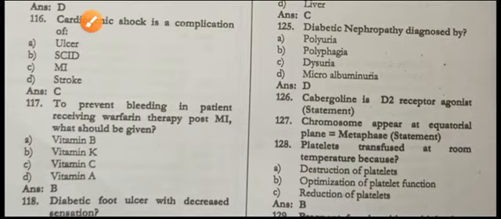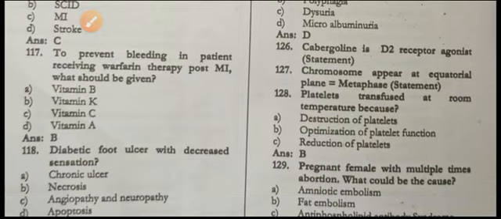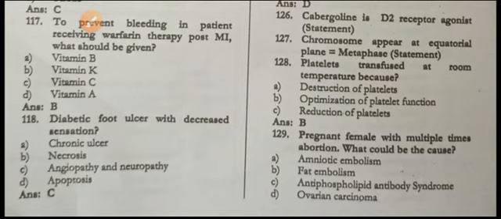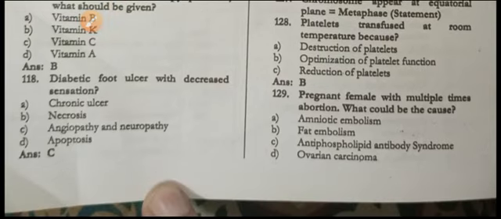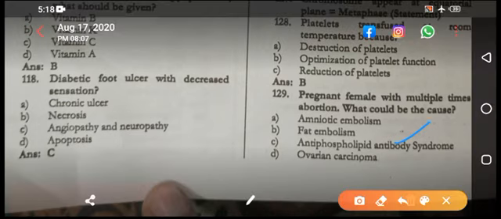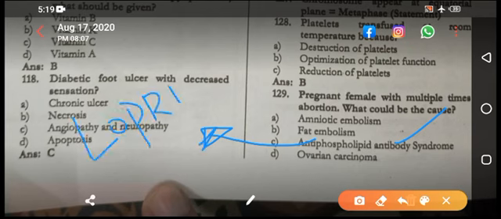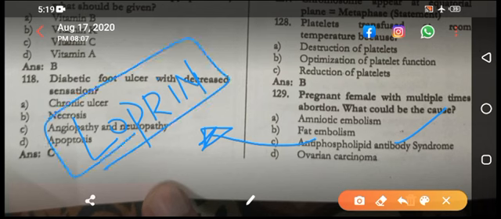Coming next statement: platelets are transfused at room temperature to optimize platelet function. A pregnant female with multiple abortions could have antiphospholipid antibody syndrome. What is the treatment for that? Aspirin, usually. But if asked about pregnancy, then aspirin plus heparin, both.